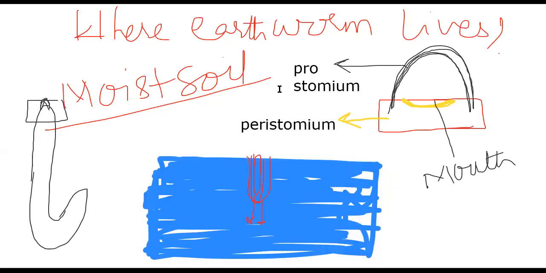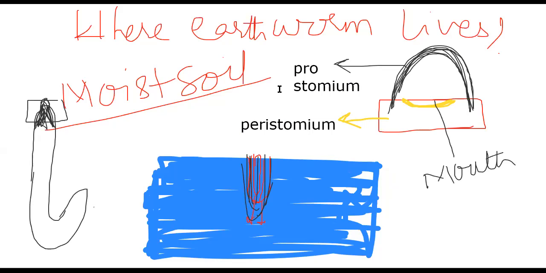So that's what we are talking about. It digs the burrows with the help of the stiffness of the prostomium, a tongue-like projection. And the coelomic fluid present in the anterior region is also helpful for this. Okay, that is the earthworm habitat.